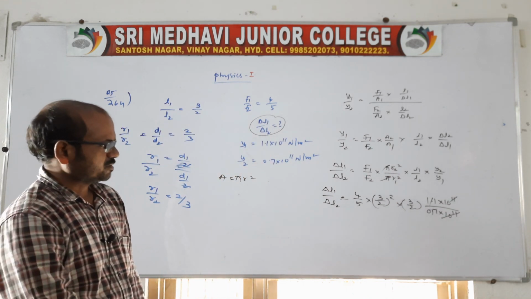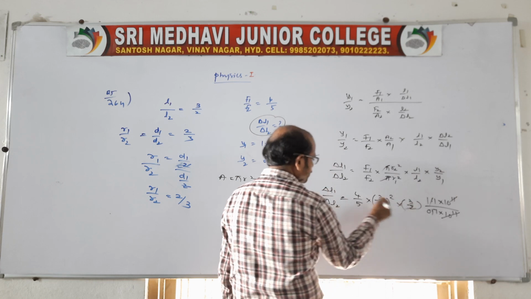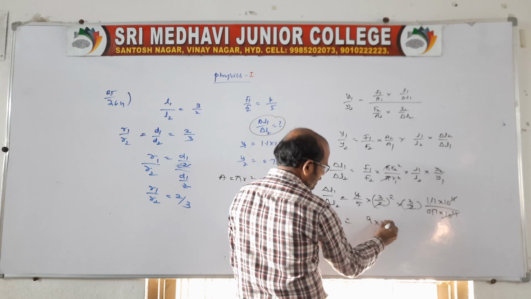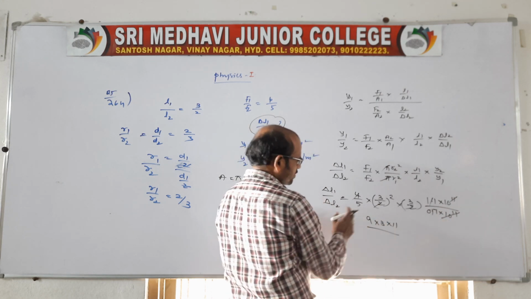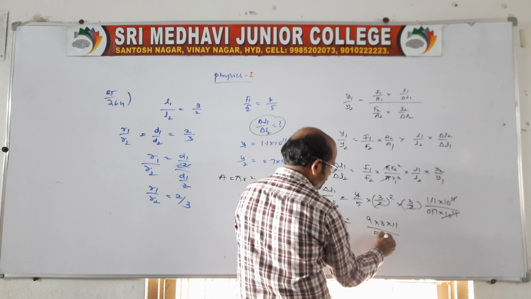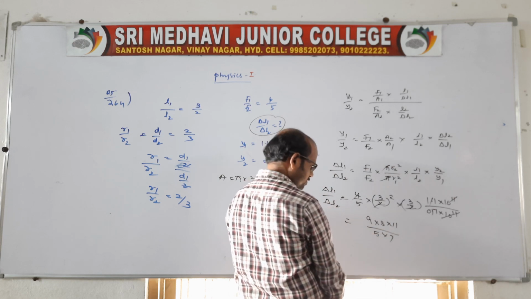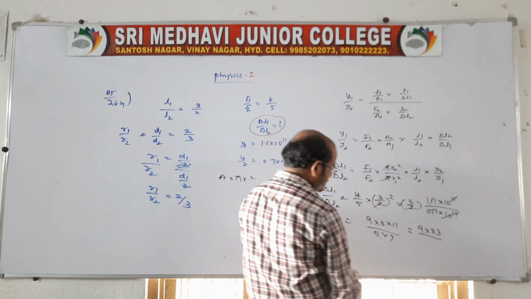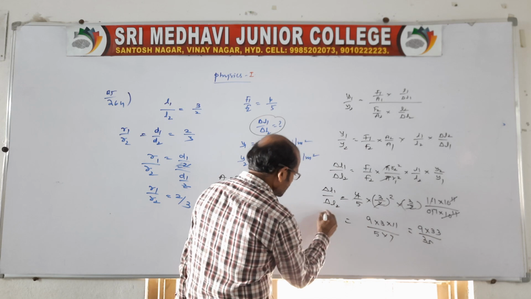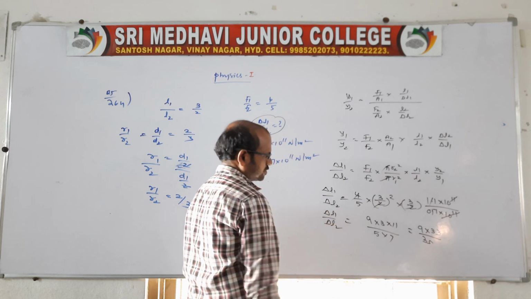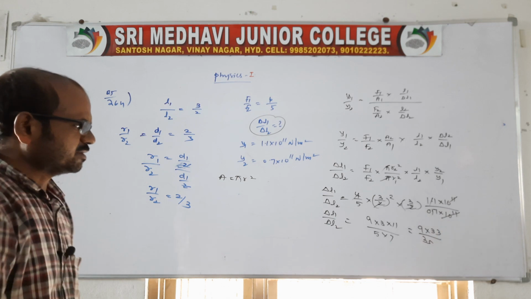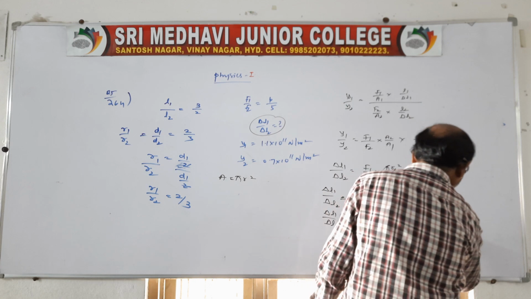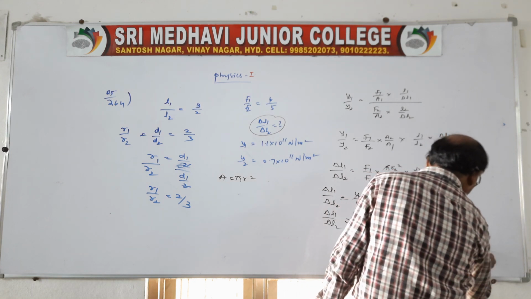Similar terms cancel, then we see what remains. 9 into 33 divided by 5 7s are 35, so 297 by 35.